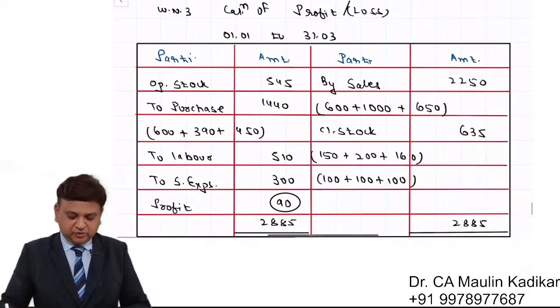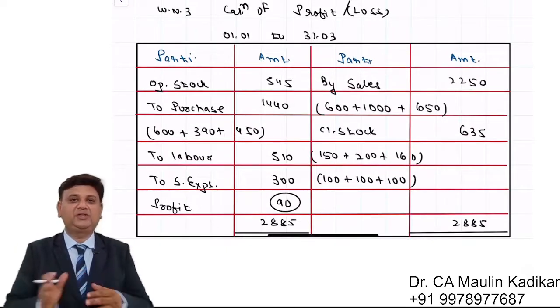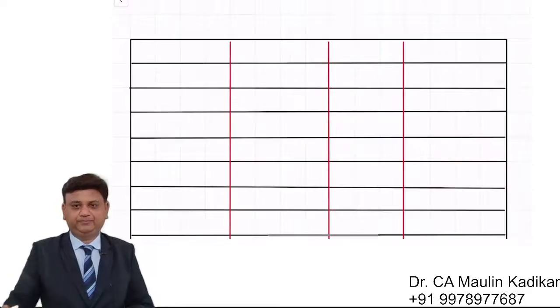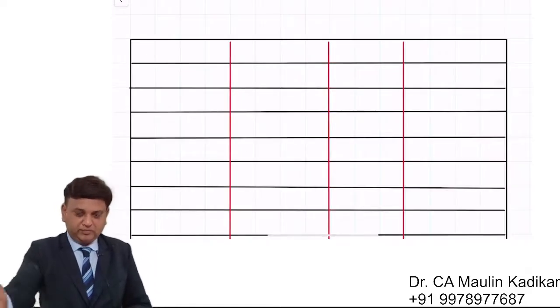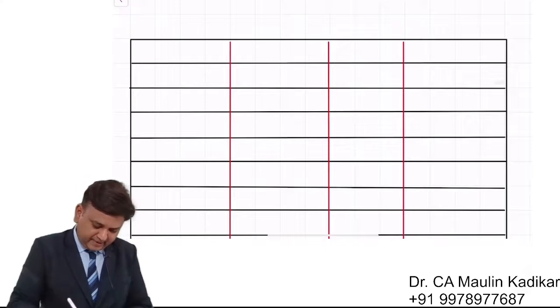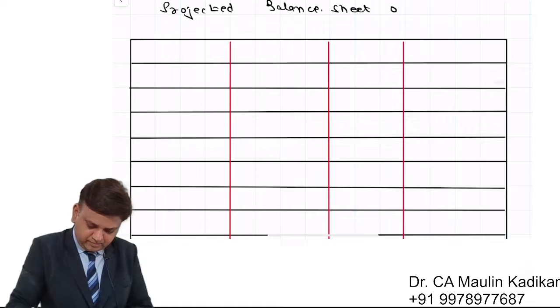So I request all of you to write down the answer for P&L and then try to complete the balance sheet on your own and put the balance sheet total in the chat box. I request all of you to write down the answer along with me. Projected balance sheet of Messrs.